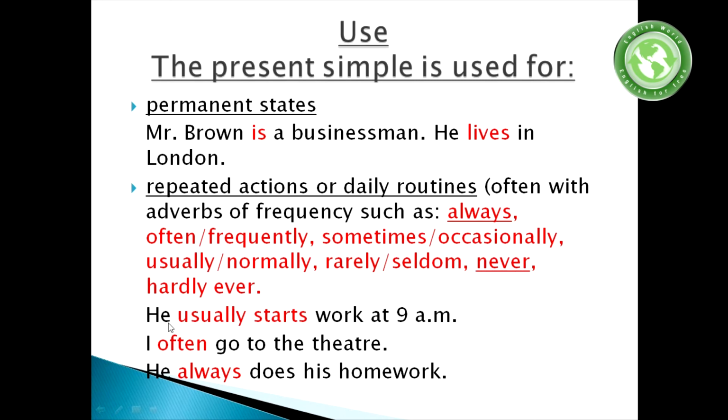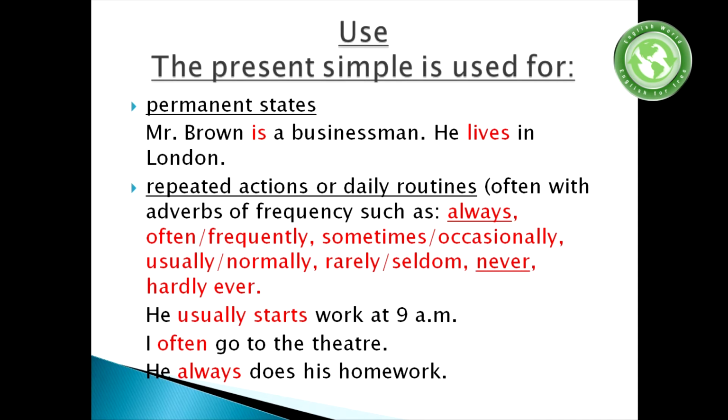Now let's talk about the sentences. He usually starts work at 9 a.m. So instead of usually, we can use normally. He normally starts work at 9 a.m. So after the subject comes the adverb and then the verb. In the middle of the subject and the verb, we put the adverb. He usually starts work at 9 o'clock.